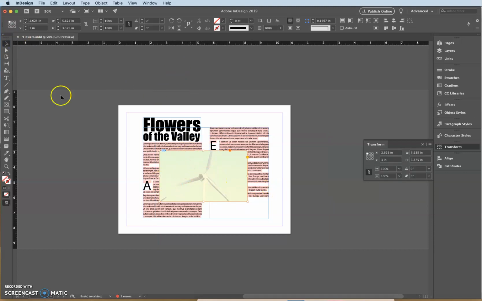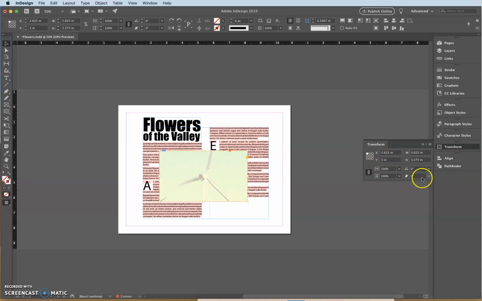Okay, so just one other thing to notice. Right here in my transform panel, whenever I use my selection tool, my transform panel just says X and Y. When I use my direct selection tool and click, it goes to X plus and Y plus. That plus means that you have the graphic selected, not the frame selected. Okay, so I'm going to select it, and I want to make sure my frame is what's selected.